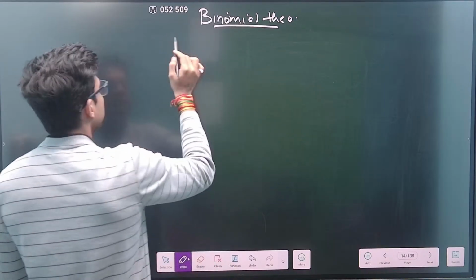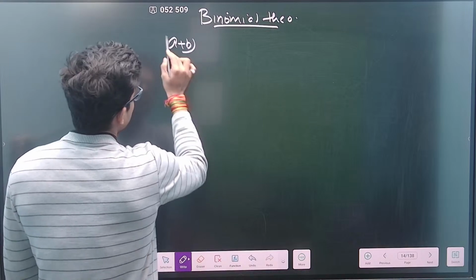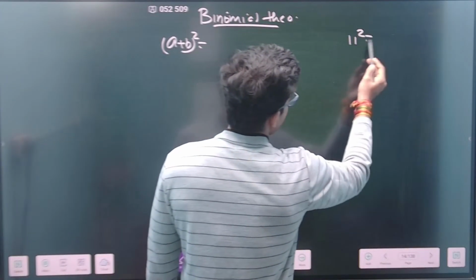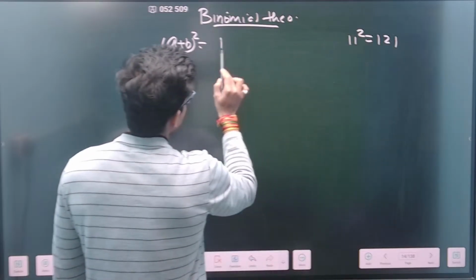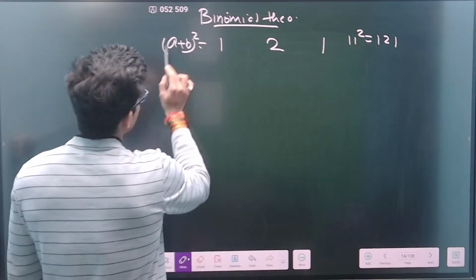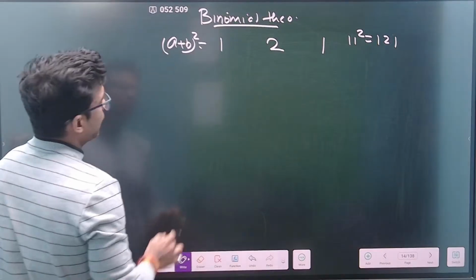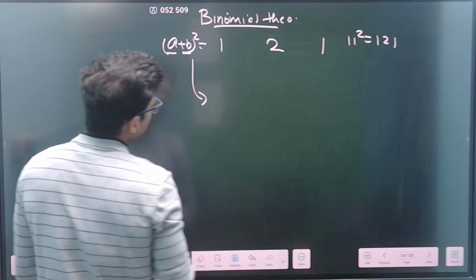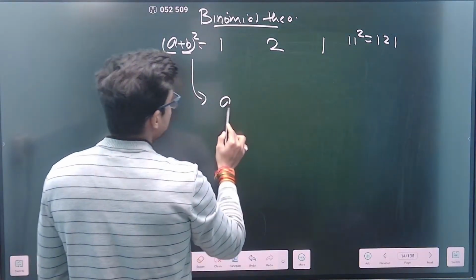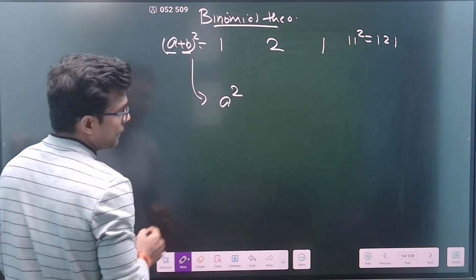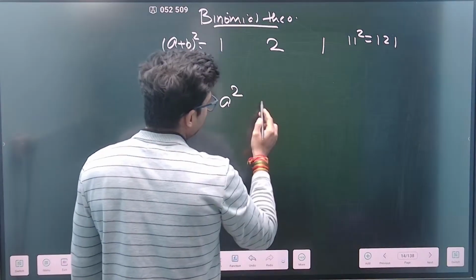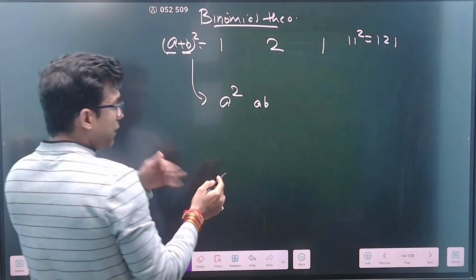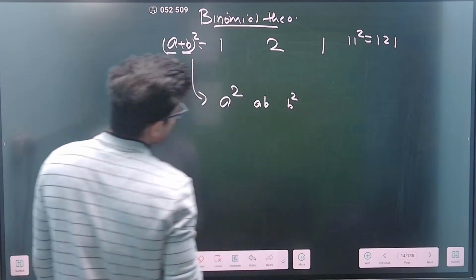Now if I write a plus b whole square, you are basically writing 11 square, which is 121. So 1, 2 and 1. The power of a and b is basically 2 only, right? So what you are doing is starting with the maximum power of a, which is a square, decreasing a, then b will come, then a into b, and then a will vanish, leaving b square.